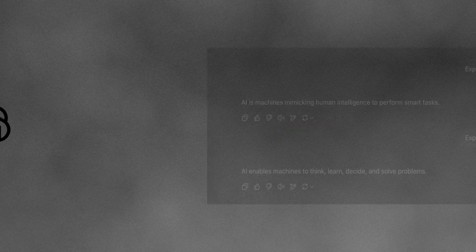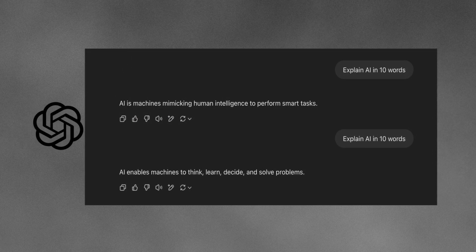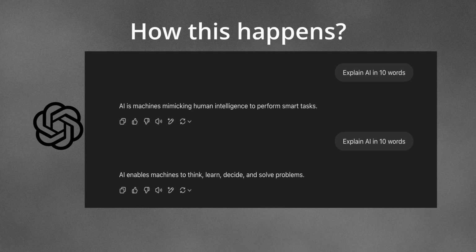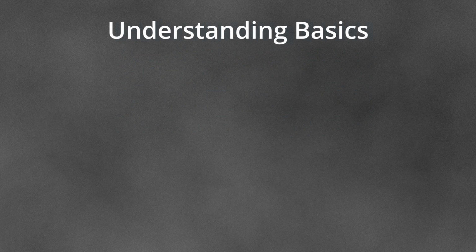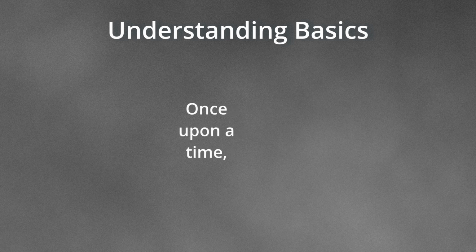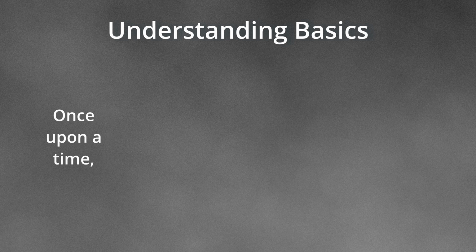Hello everyone. Have you ever noticed that for the same question, AI gives different answers? How does this work? In this video, we will deep dive into it. Let's quickly understand how the next word is predicted. In this, we will take the example "once upon a time".